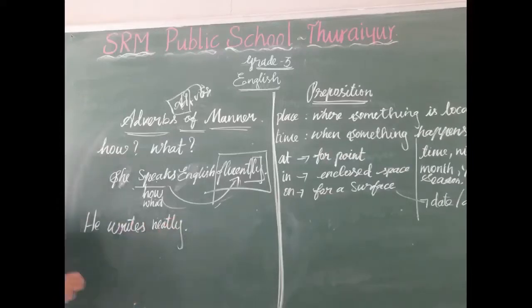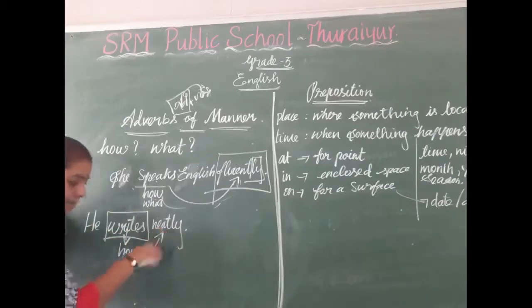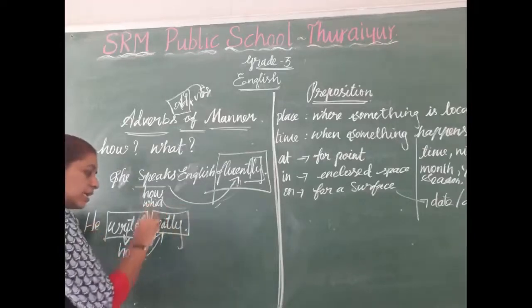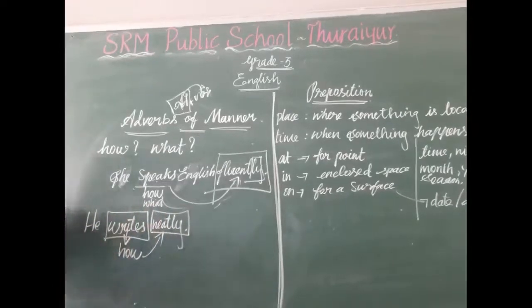Now, which is the verb here? Writes. Okay? How does he write? We want to ask the question how to the verb. How does he write? Neatly. So, here, neatly is an adverb of manner. Okay?